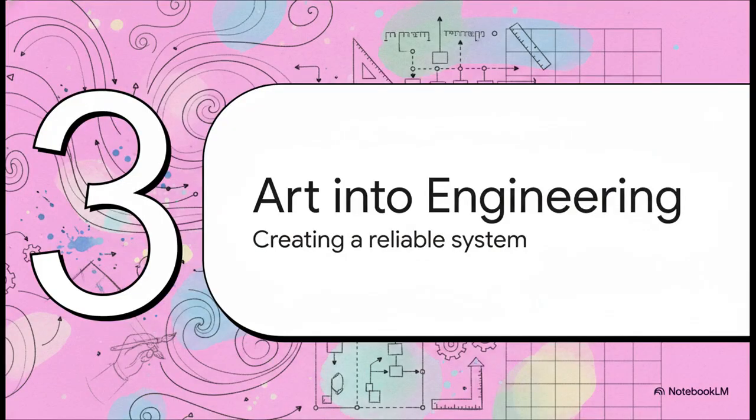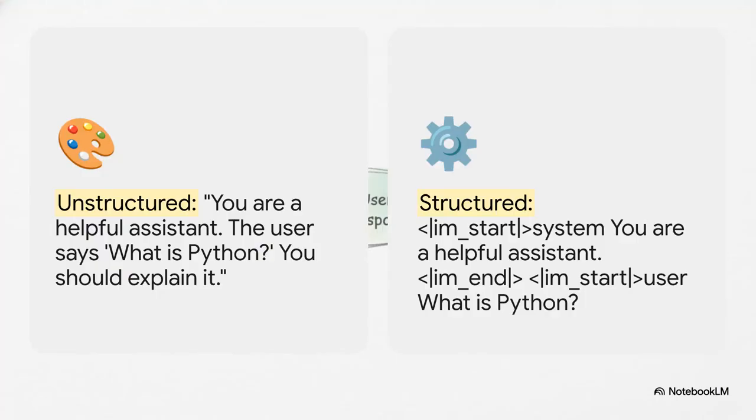So how in the world did developers fix this fundamental problem? Well, they had to transform the whole craft of talking to an AI, taking it from a messy, unpredictable art form and turning it into a precise, reliable engineering discipline. And just look at this comparison. It tells the whole story.